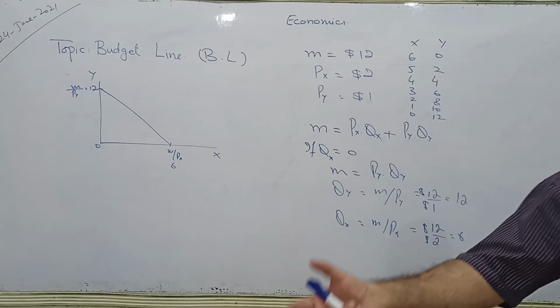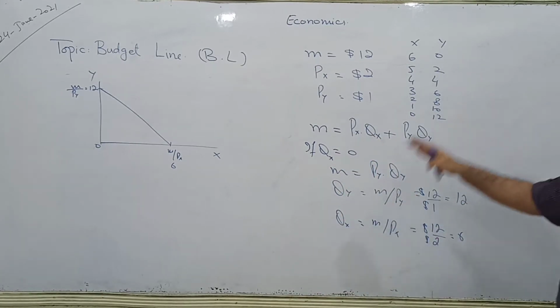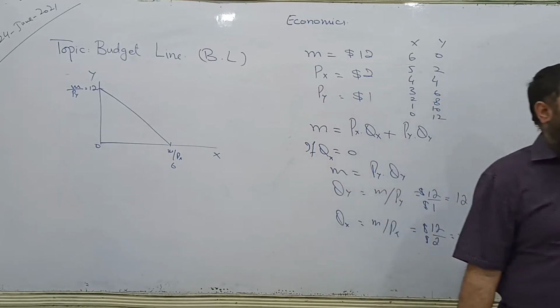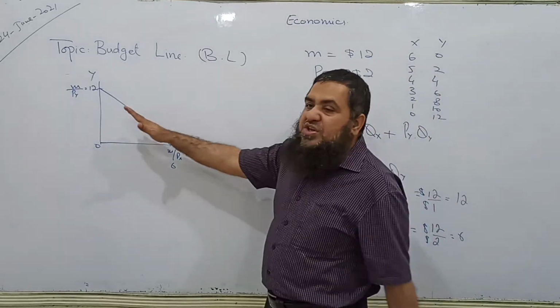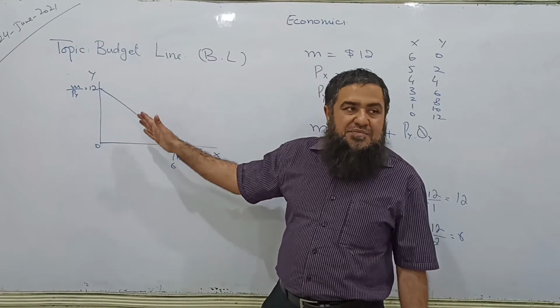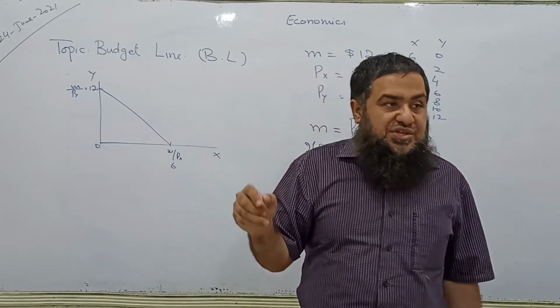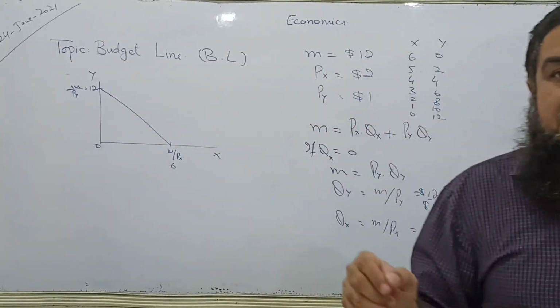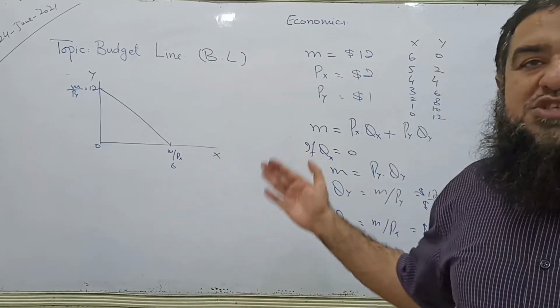That $12 he is spending on 2 goods. So these are the possible bundles which are lying along this budget line. Clear or not? The consumer cannot go beyond his income. He cannot spend more than income. This is the maximum. This is a constraint. Budget constraint.